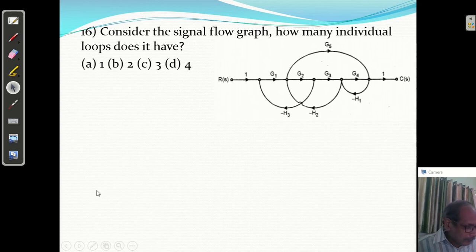This is question number 16. Consider the signal flow graph. How many individual loops does it have?